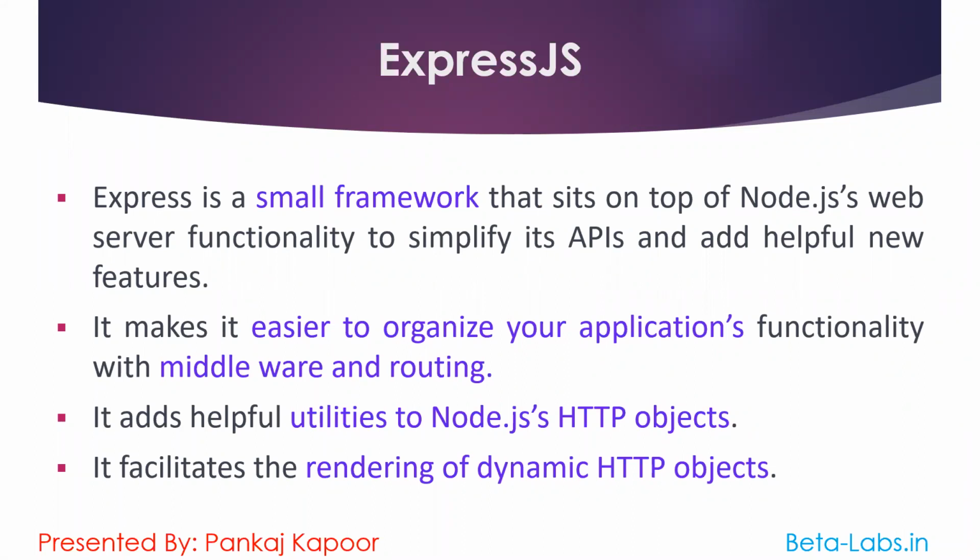So Express is also a part of Node. It sits on top of Node, which means it provides all the features that are also provided by Node. It makes it easier to organize your application because of its functionality, which it can use as middleware or routing. Now I think you know what routing is.